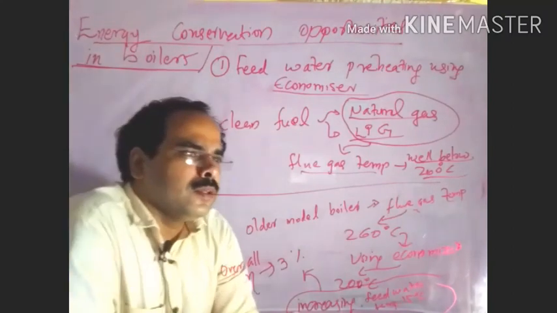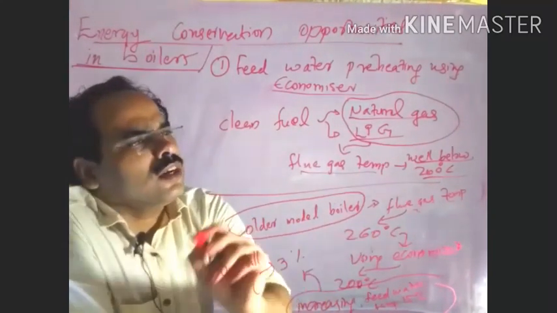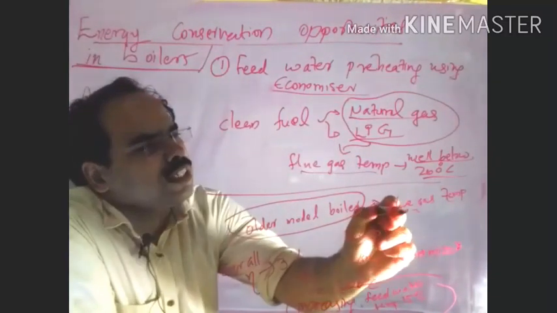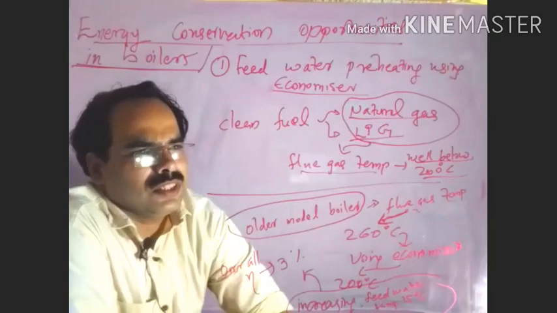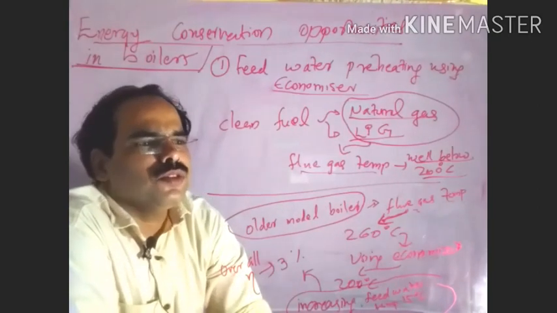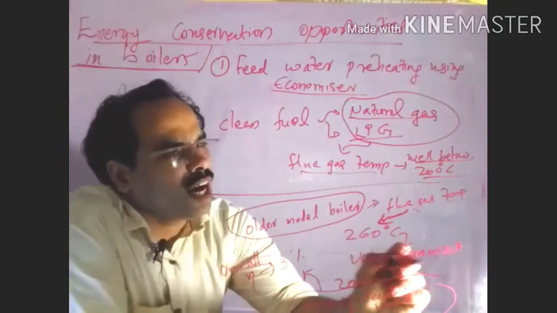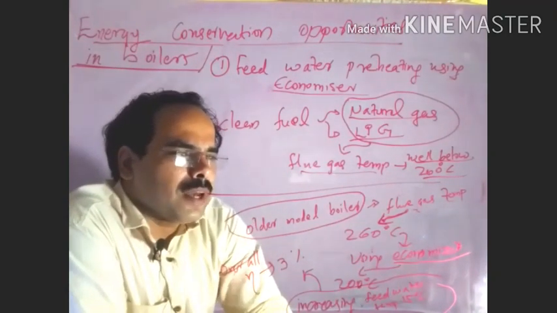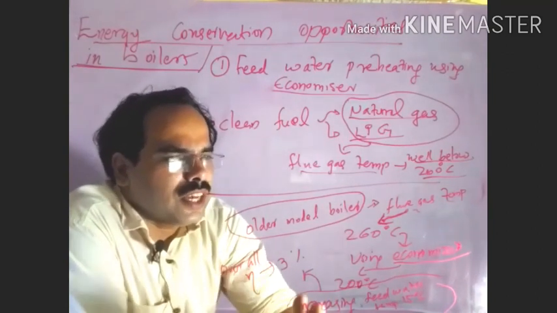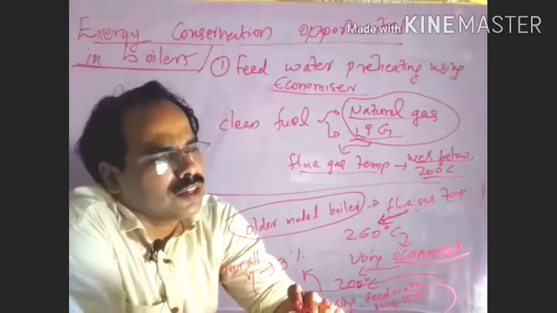Just consider an older model of a boiler whose flue gas temperature is 260 degrees Celsius. That means commonly we need to use it with flue gas at 260 degrees Celsius. With the support of an economizer, we can reduce that 260 degrees into 200 degrees Celsius. But how can we reduce it?